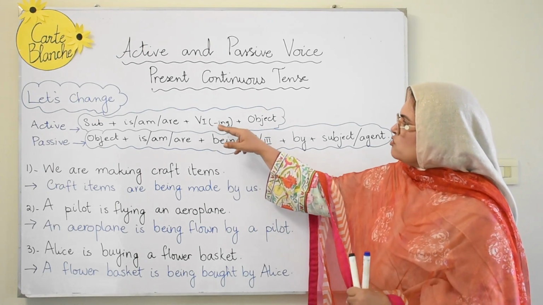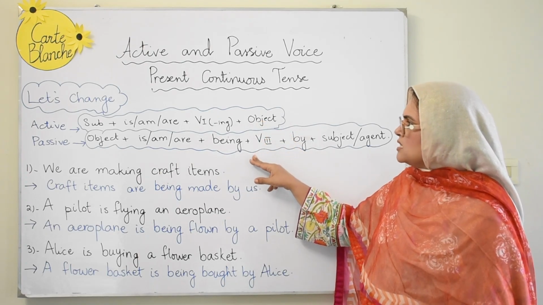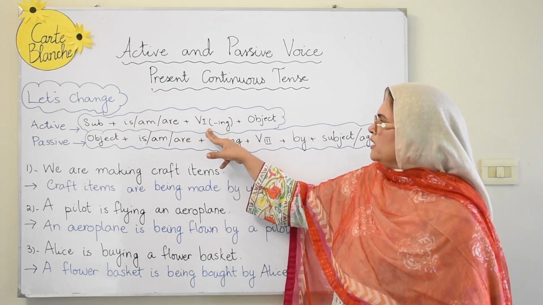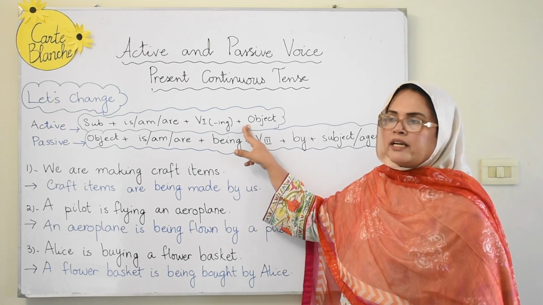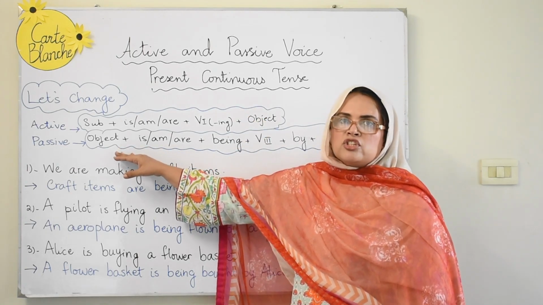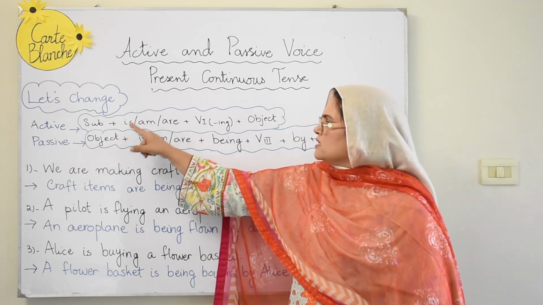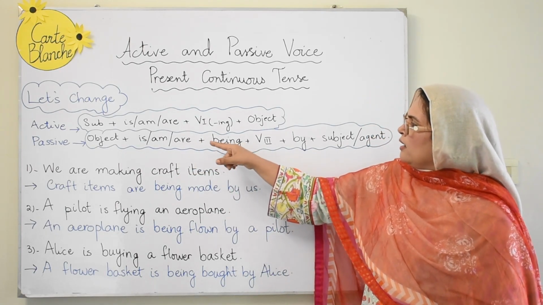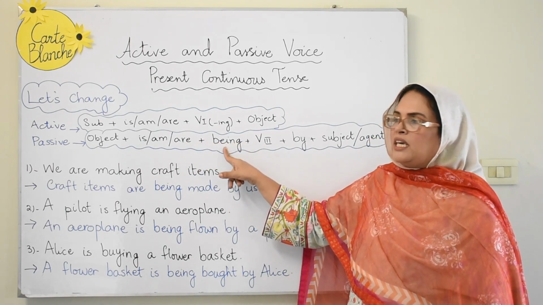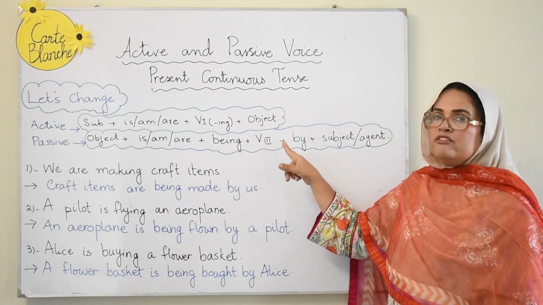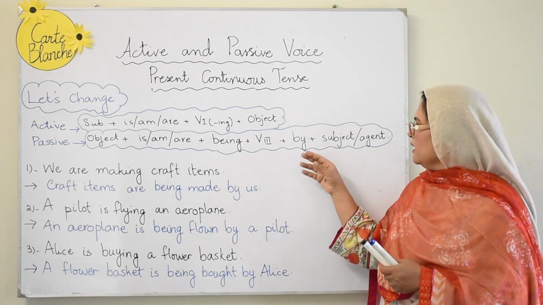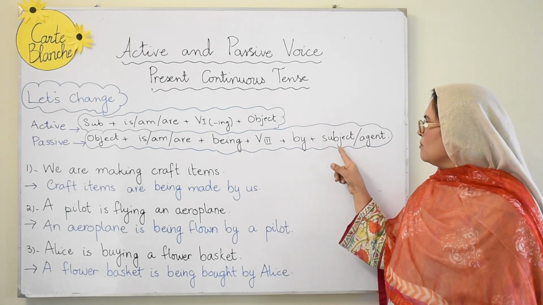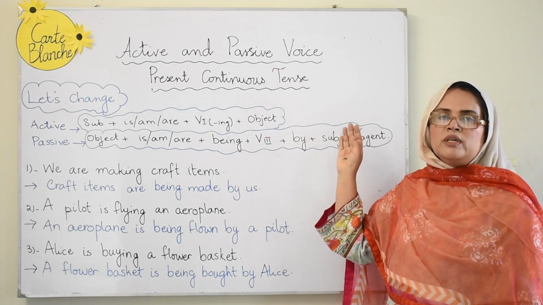And over here I have written the structure of the active voice sentence and then the passive voice sentence. In an active voice continuous sentence, we have subject, is, am, are, verb first form with the addition of ing, and then we have the object. That is the regular structure of active voice. The passive voice structure is object takes the position of subject and subject takes the position of the object. So we have object, then we have is, am, are, or any one of them, and then we have the addition of being, then verb third form. I've written V3. You can understand it's a verb third form. This is just an abbreviation I've used on my own. And then we have the word by, and then we have the subject or the agent. Subject takes this position, so we call it agent also.